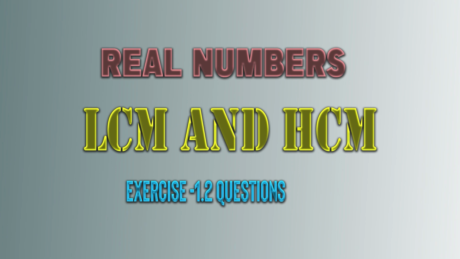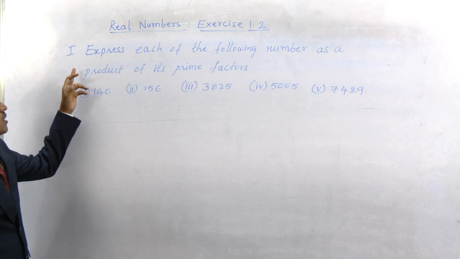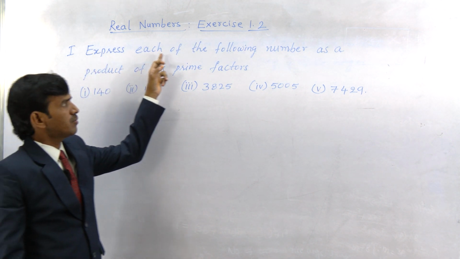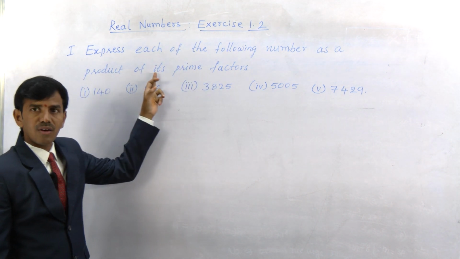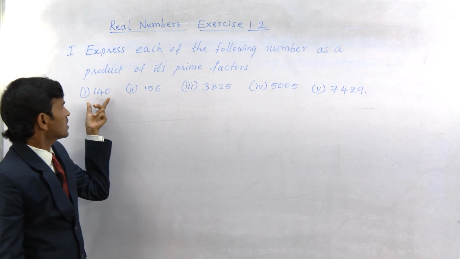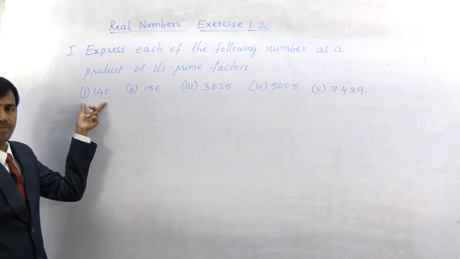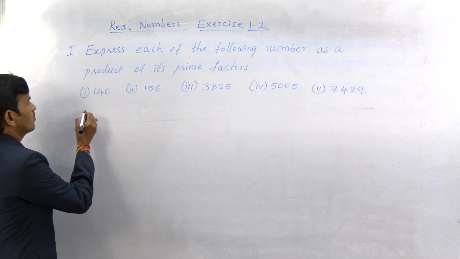So from exercise 1.2 of the chapter Real Numbers, the first bit: express each of the following numbers as a product of its prime factors. What is the first number given here? 140. So let us find its prime factors.